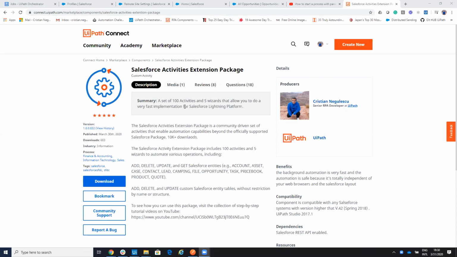How to control Salesforce from UiPath. Today we'll talk about something very interesting: how to start the process from Salesforce, how to start the UiPath robot from Salesforce.